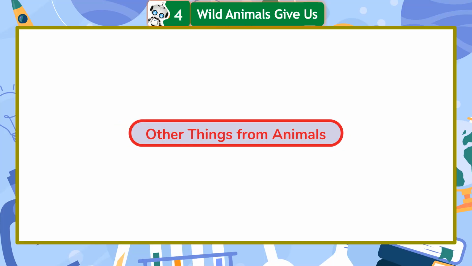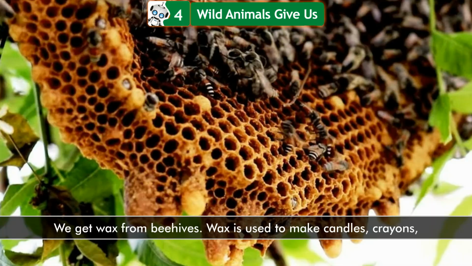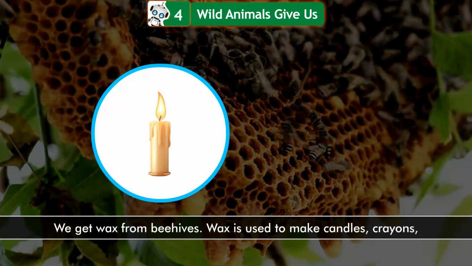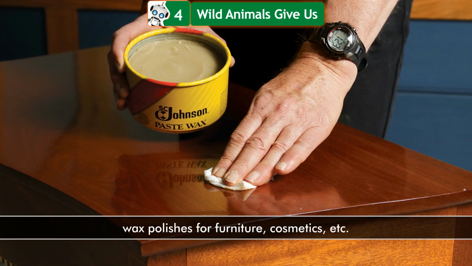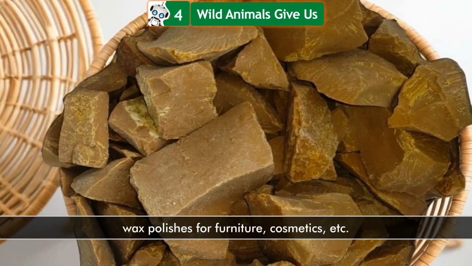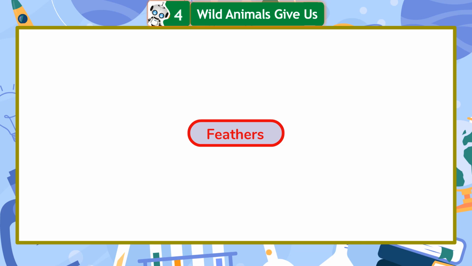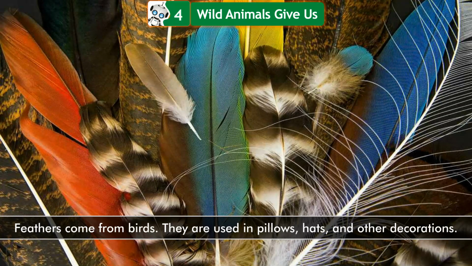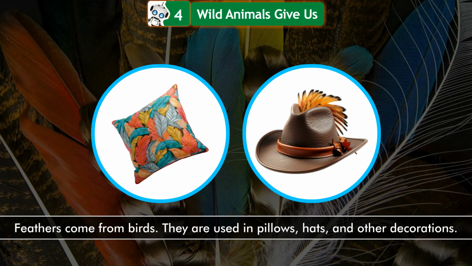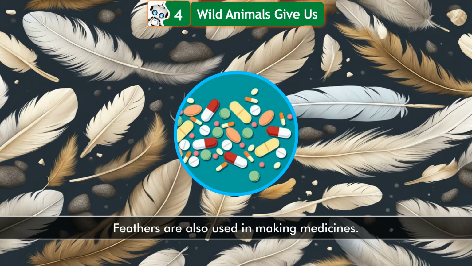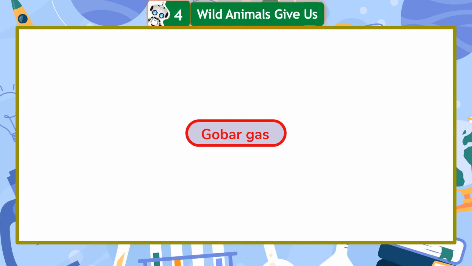Other things from animals. Wax. We get wax from beehives. Wax is used to make candles, crayons, wax polishes for furniture, cosmetics, etc. Feathers. Feathers come from birds. They are used in pillows, hats, and other decorations. Feathers are also used in making medicines.